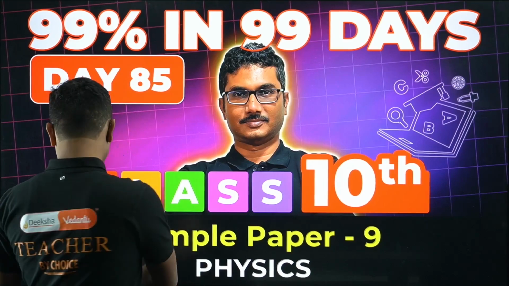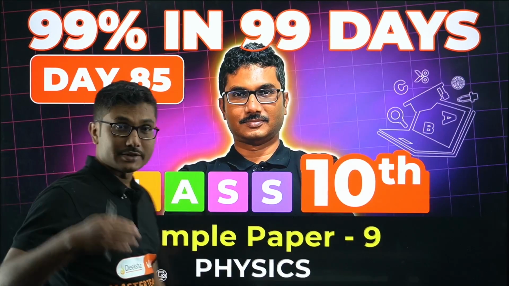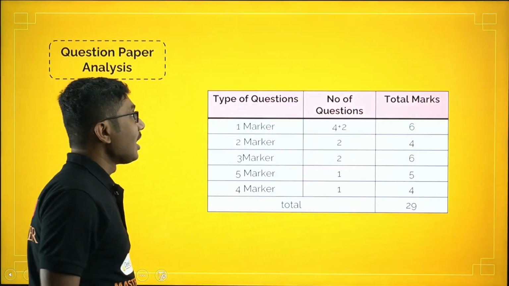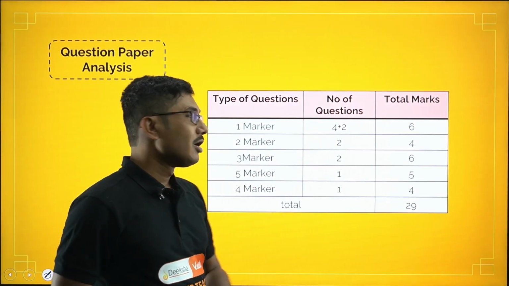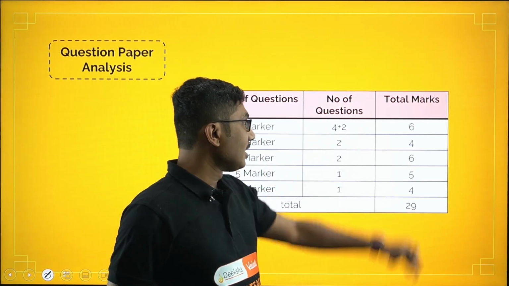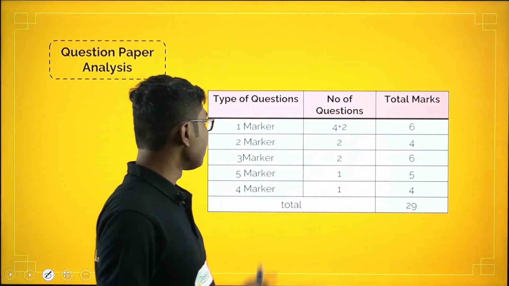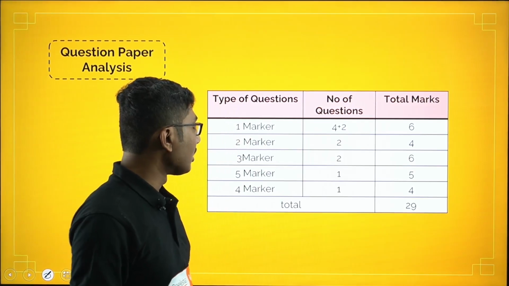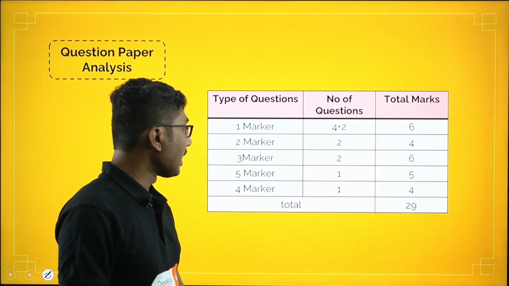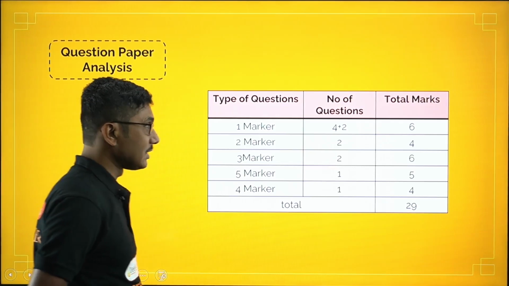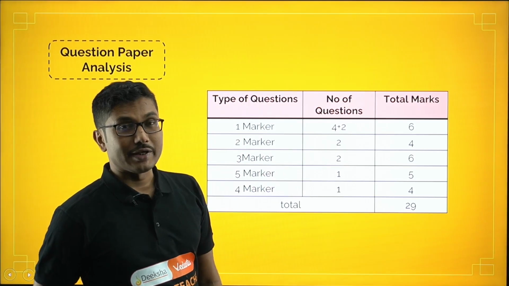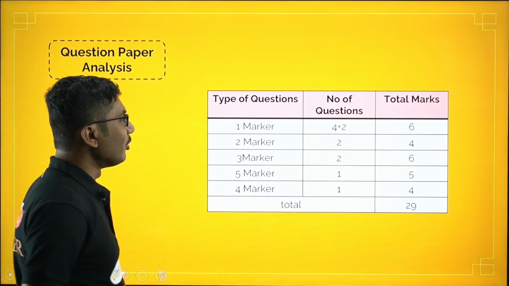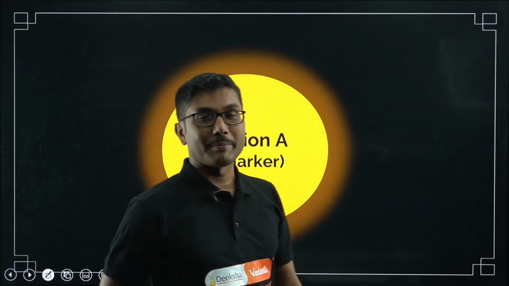We are going to discuss sample paper 9, and only the physics part. Chemistry and biology are already discussed by the respective ma'ams. Now let's see what the question composition looks like. This is a slightly odd question paper, because at least six 1-marker questions are coming in this paper. Then we have two 2-marker questions, two 3-marker questions, one 5-marker and one 4-marker as usual, and if you add them up, it comes to 29. But generally we see only 25 marks coming for physics. Anyway, more questions are better for us. We can practice more, right?